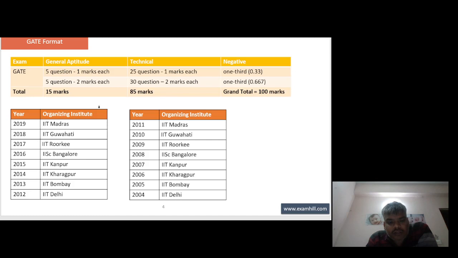These are some of the institutes which organize these exams, mainly IITs.